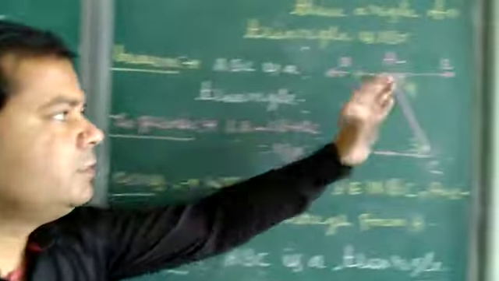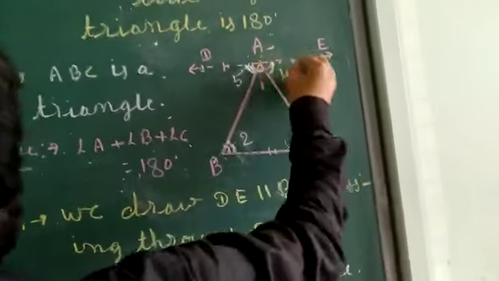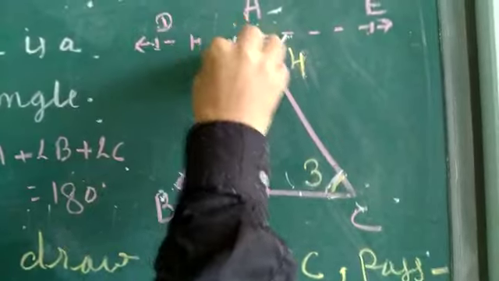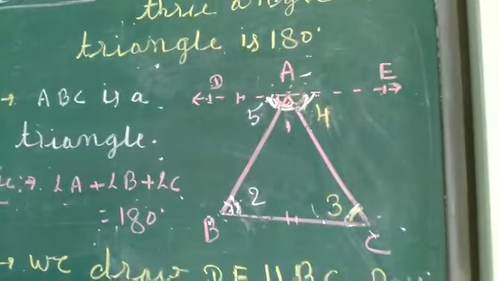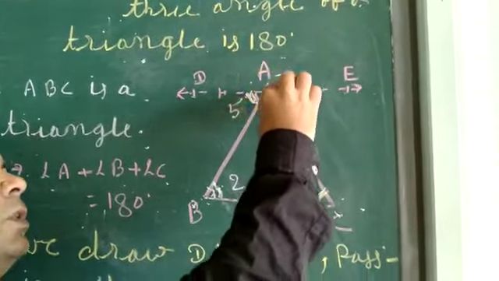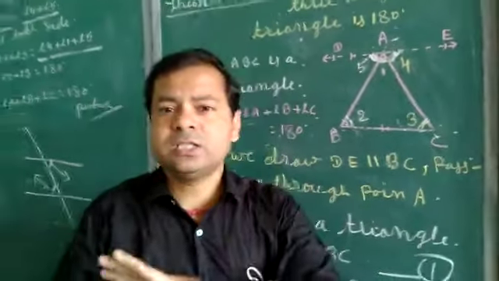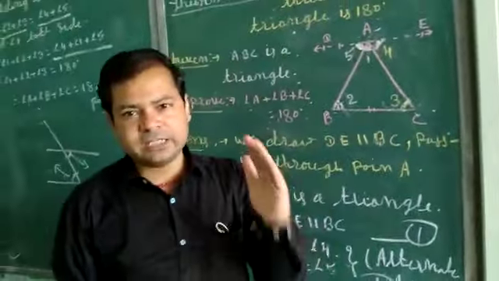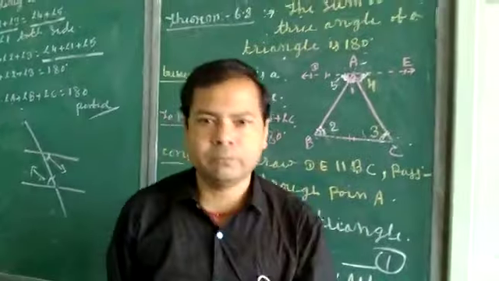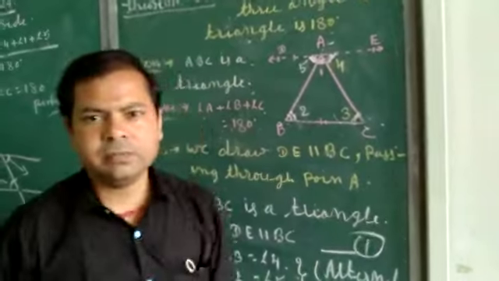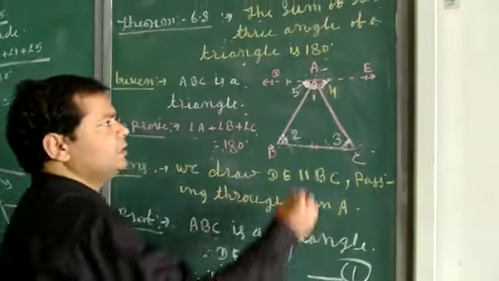Let us look at the picture: angle 4 here, angle 1 here and angle 5 here. If you add all these angles, we have learned a particular theorem: the sum of all the angles on the same side of a point on a line is 180 degrees. In another manner, you can also understand it.